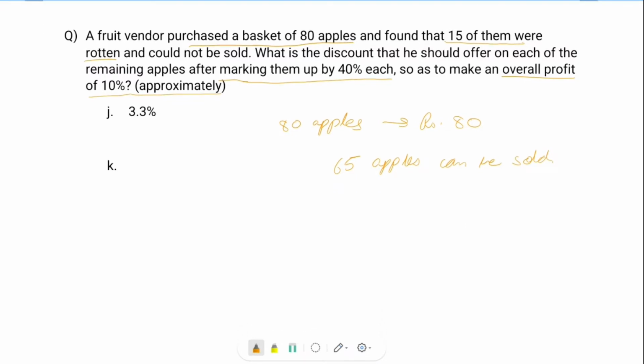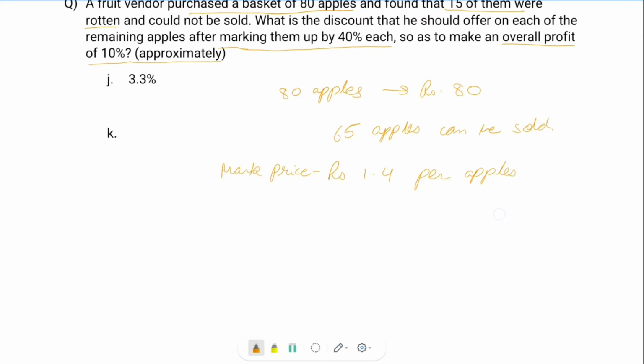So if each apple cost 1 rupee, then after marking up by 40%, the price should be 1.4 per apple. This is the marked price. And he needs to give a discount so that the overall profit should be 10%.